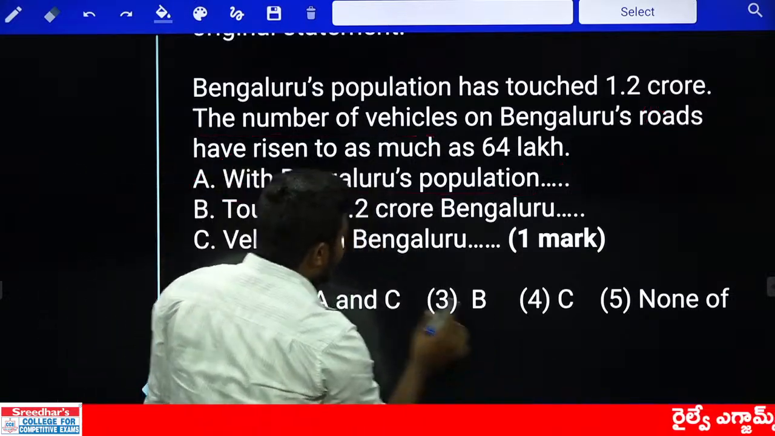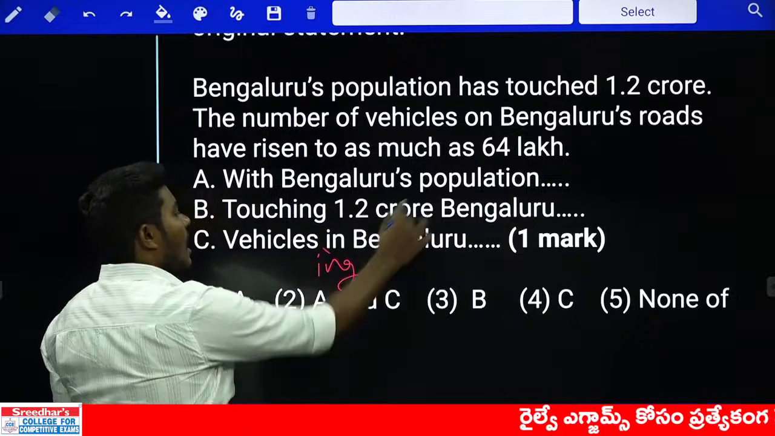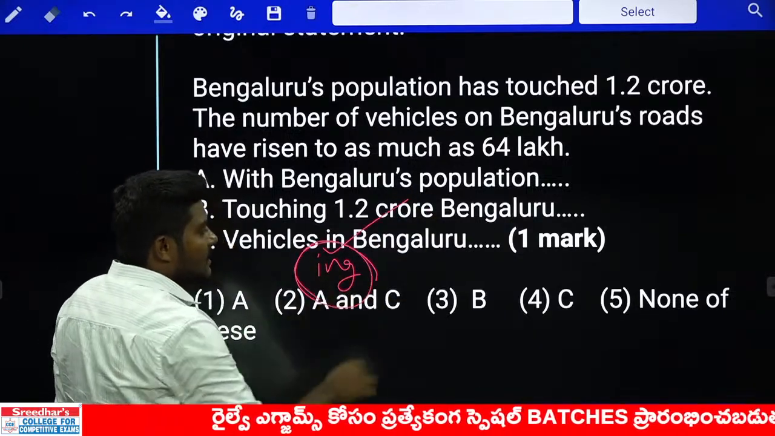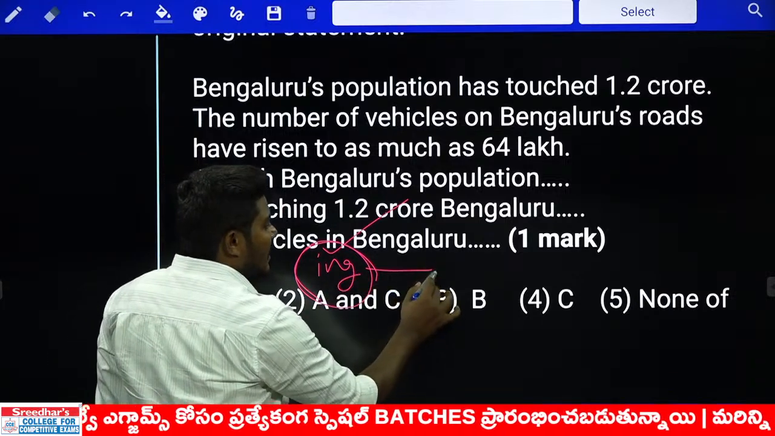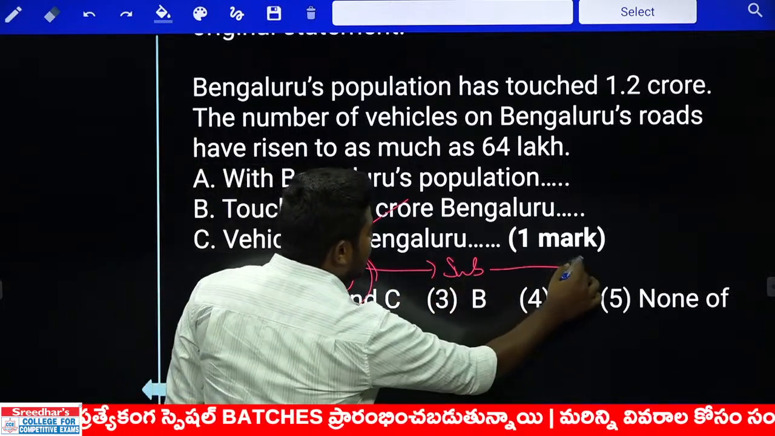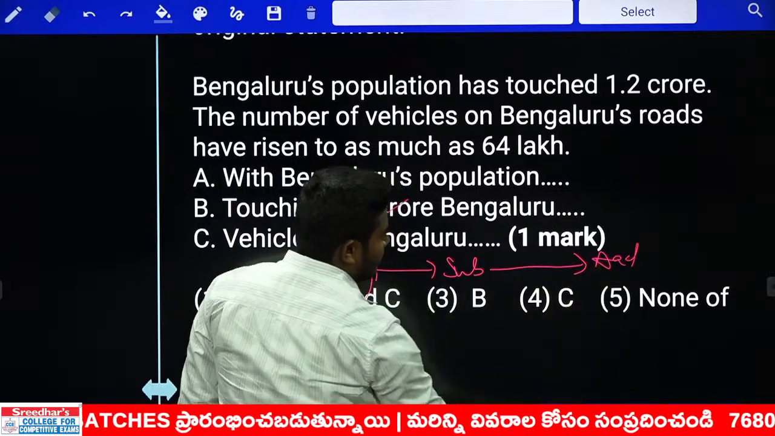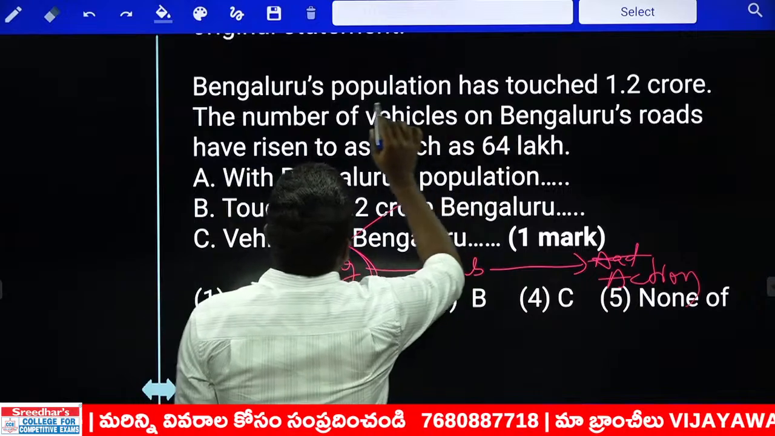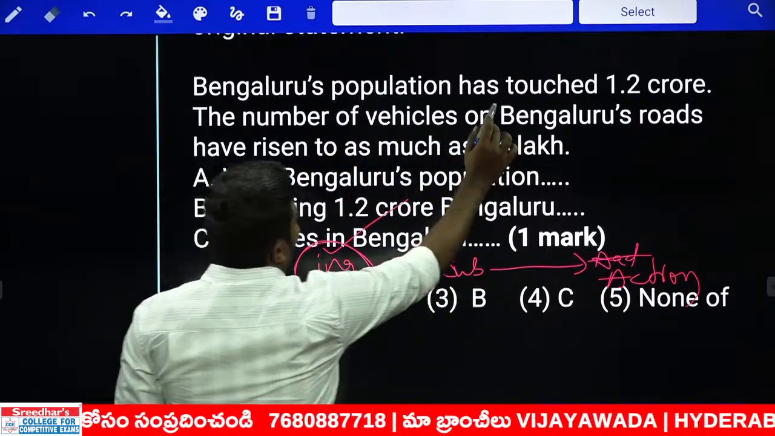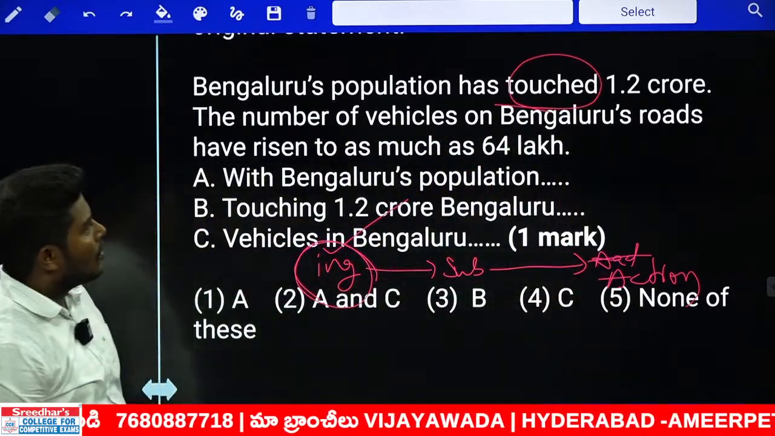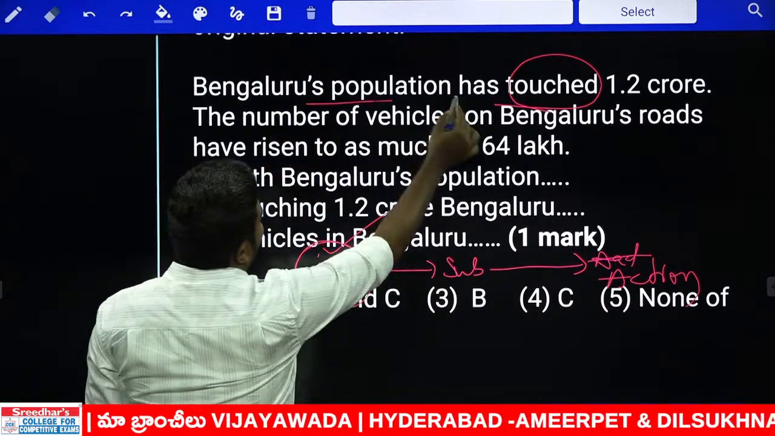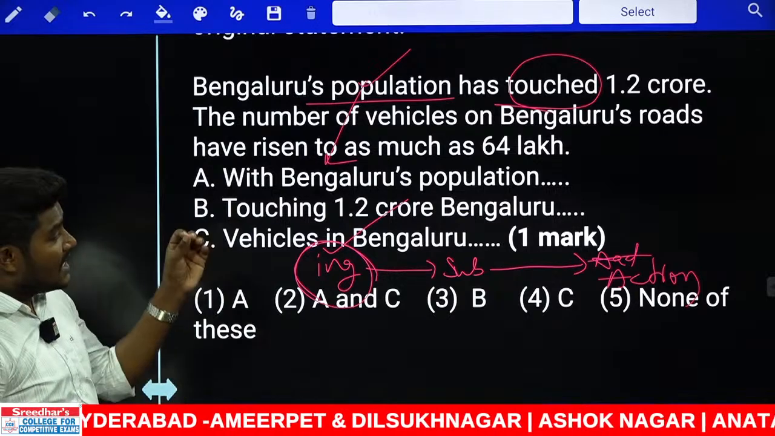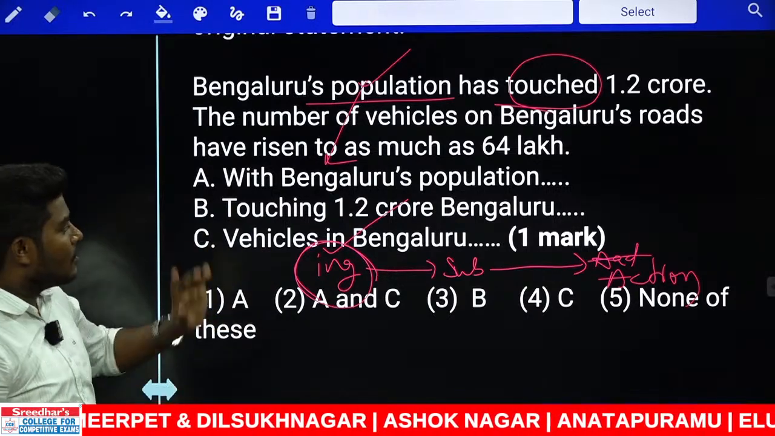If any sentence directly starts with ing in the beginning, of course we can use that as a beginner. But remember, whatever action is in the ing, the action done by the subject, the same subject should do the next action in the further sentence. For example, we are speaking about population touching 1.2 crore. What is the subject we are speaking about? Bengaluru's population. The same population should do the action in the second sentence. If the same subject is doing the action in the second sentence, then we can use the word ing.